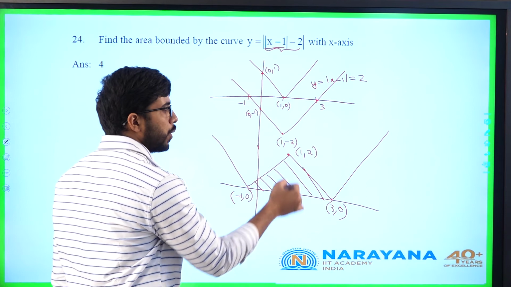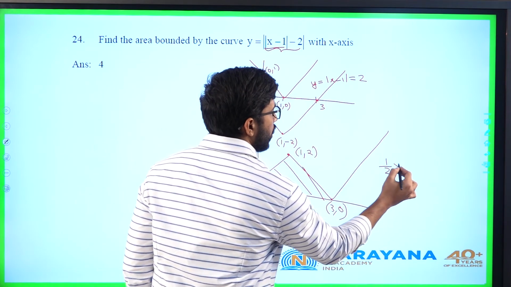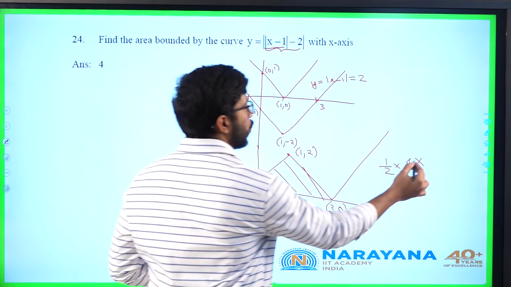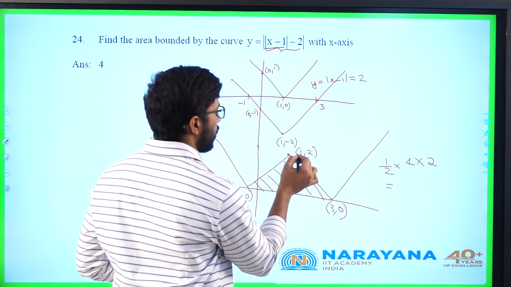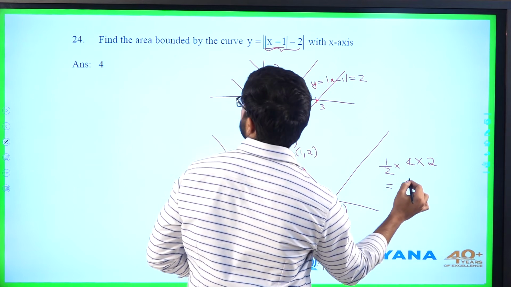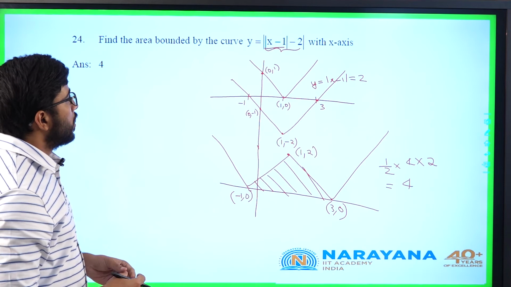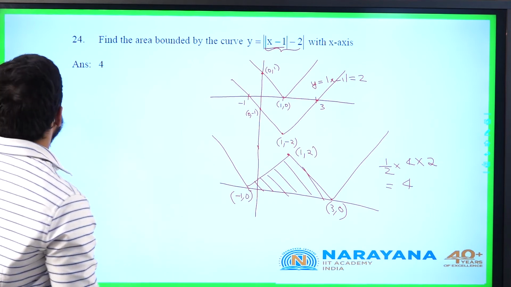What is the area of this triangle? Half into base into height. Half into base length is 4 and height is 2. So, this is 1 comma 2. So, 2 gets cancelled, we will get the answer as 4. Okay. Let us go for question number 25 now.